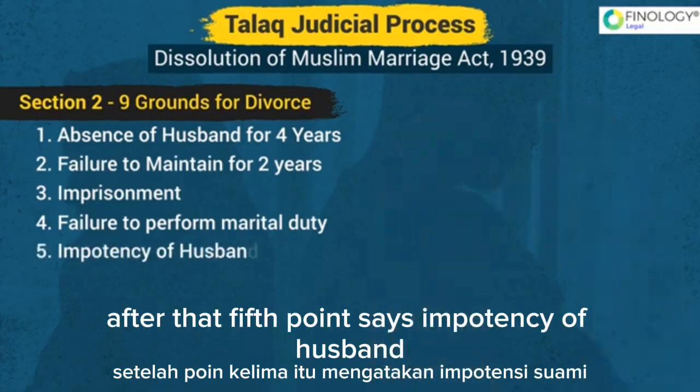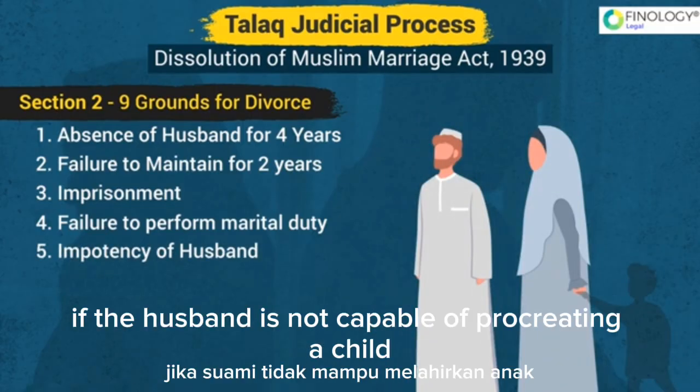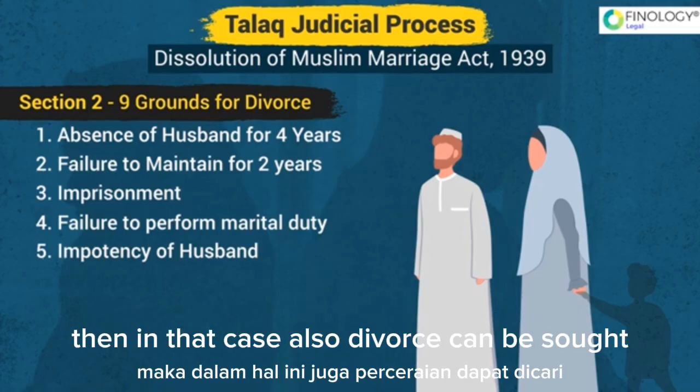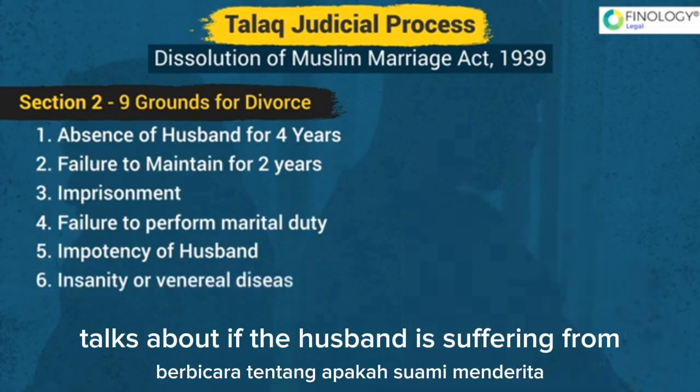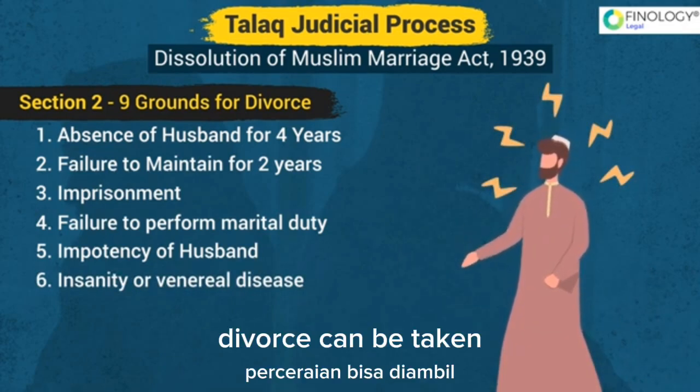After that, the fifth point says impotency of husband. That means if the husband is not capable of procreating a child, then in that case also divorce can be sought. Then point number 6 talks about if the husband is suffering from insanity or venereal disease, then because of that divorce can be taken.